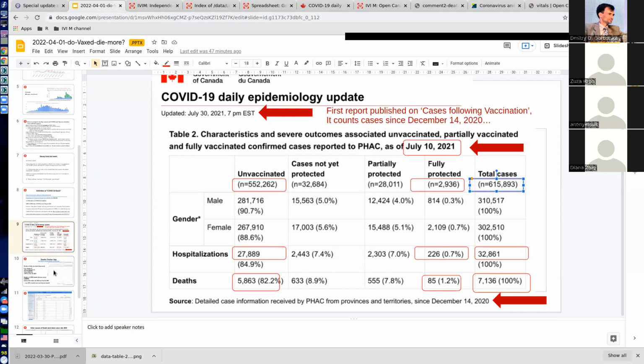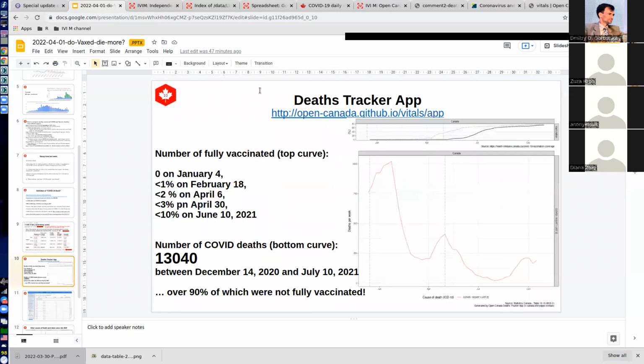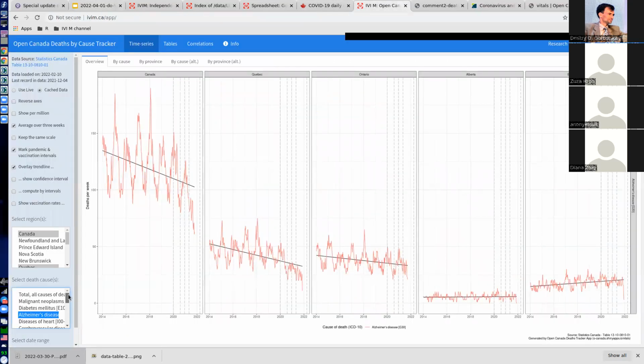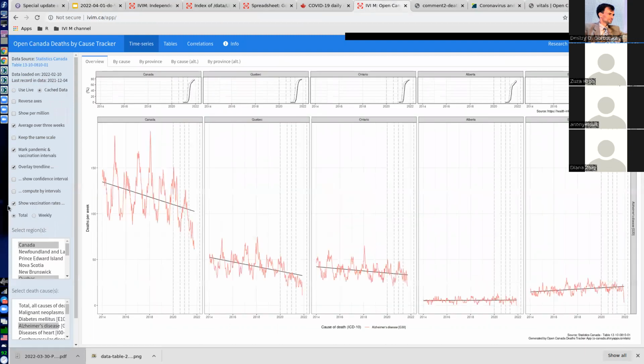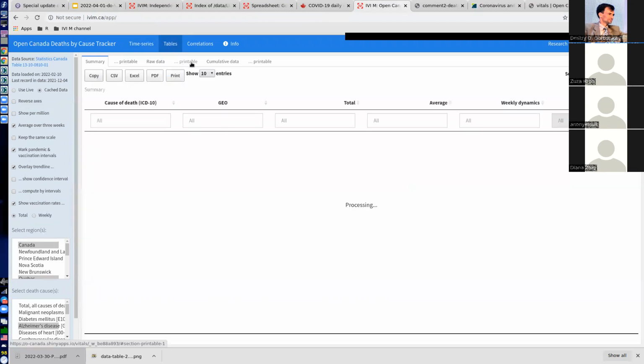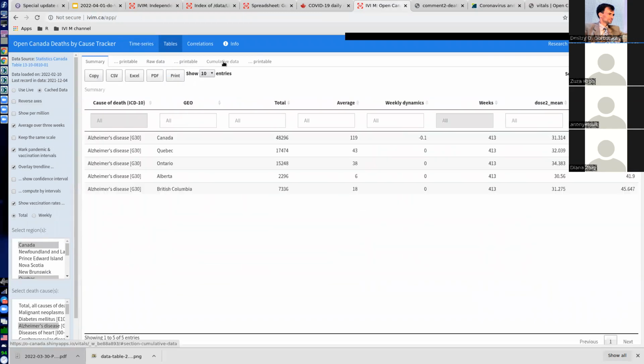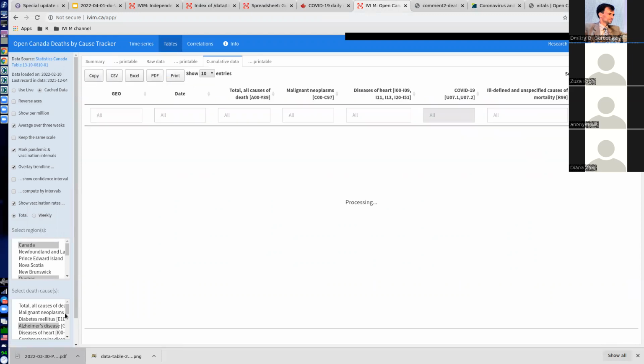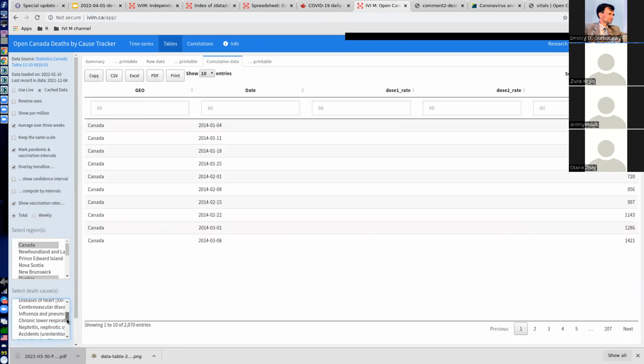But what we now know, by looking into this app, which I've shown you a couple of times already, is that you can add in show vaccination rates, and it's live. You can look into the tables, look at cumulative data, and look only at COVID, and I'm showing it right now.